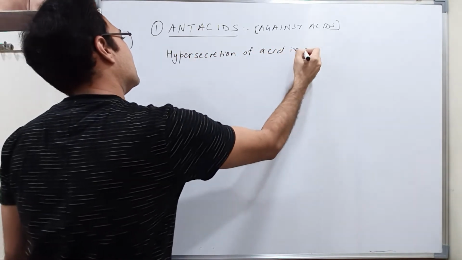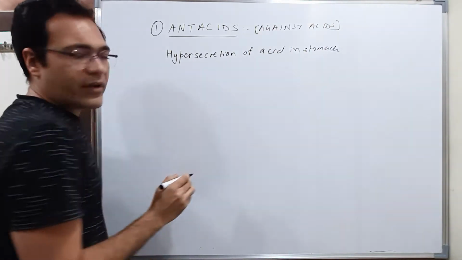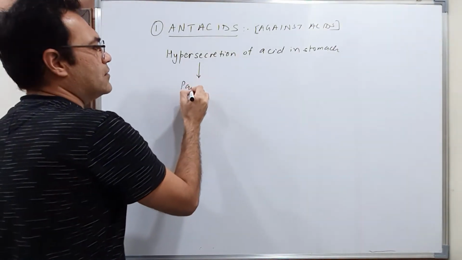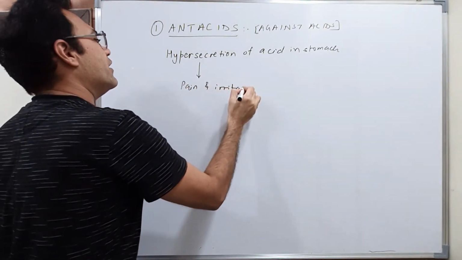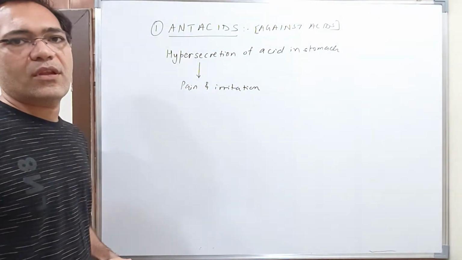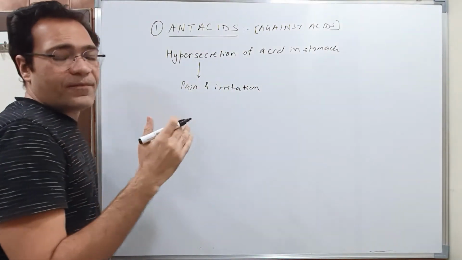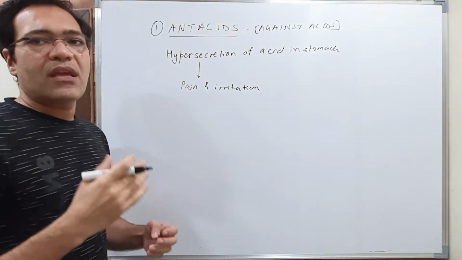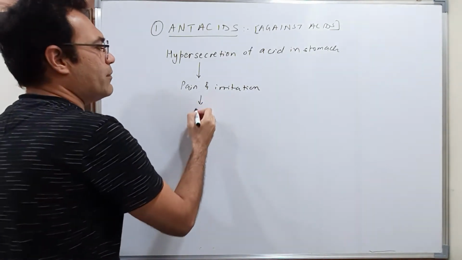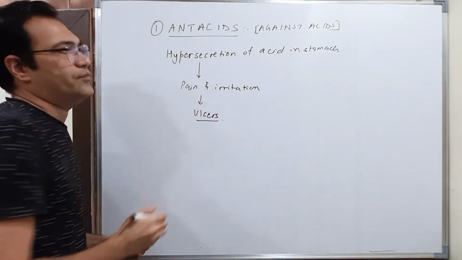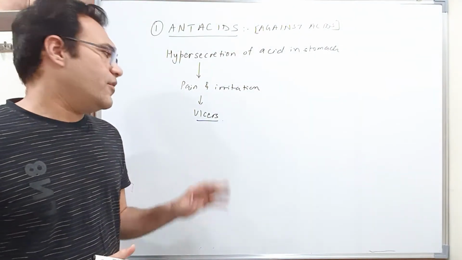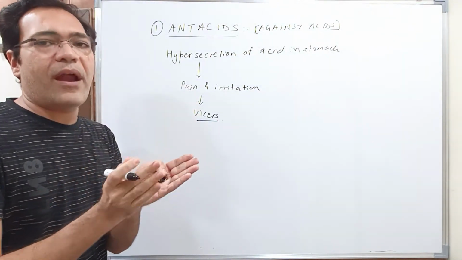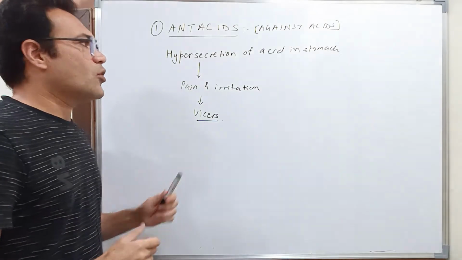there is hypersecretion of acid in the stomach, right? This hypersecretion of acid in the stomach will lead to pain and irritation. Okay, and if the situation is chronic, I mean if this situation is for a very long time, then what happens? It may lead to ulcers. Okay, and even if the ulcers are not treated well, then you have to remove that particular part of the stomach which is affected.